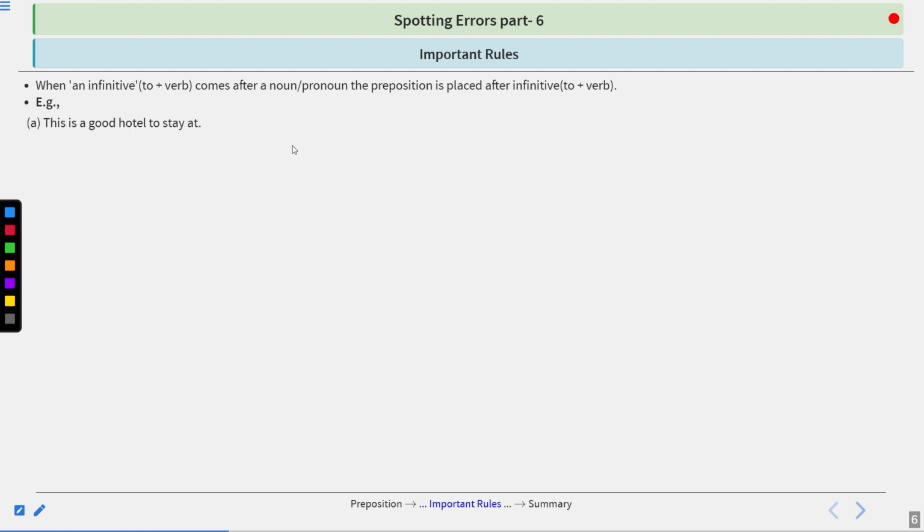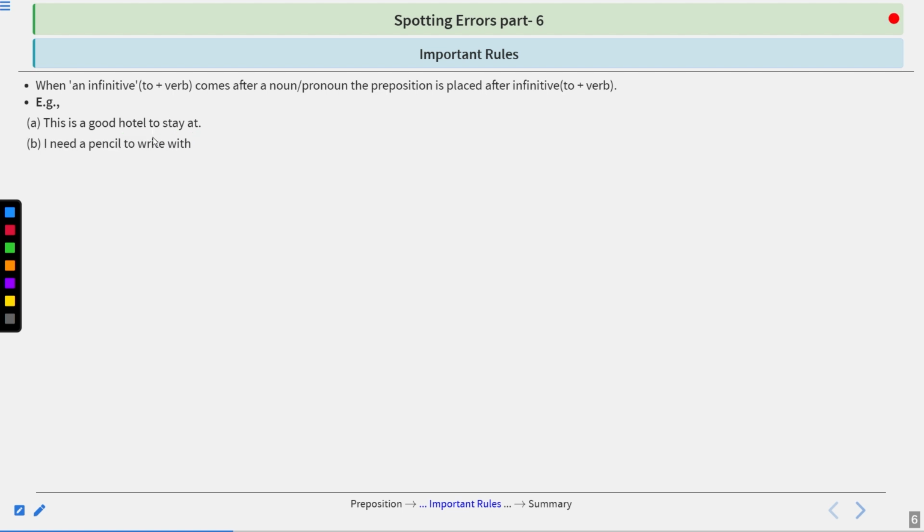Example, this is a good hotel to stay at. So here, what we are saying, here we have used an infinitive, to stay, and a noun is preceding it. If you find a noun before an infinitive, a preposition must be put at the end of the sentence to relate to the infinitive and to the noun preceding it.